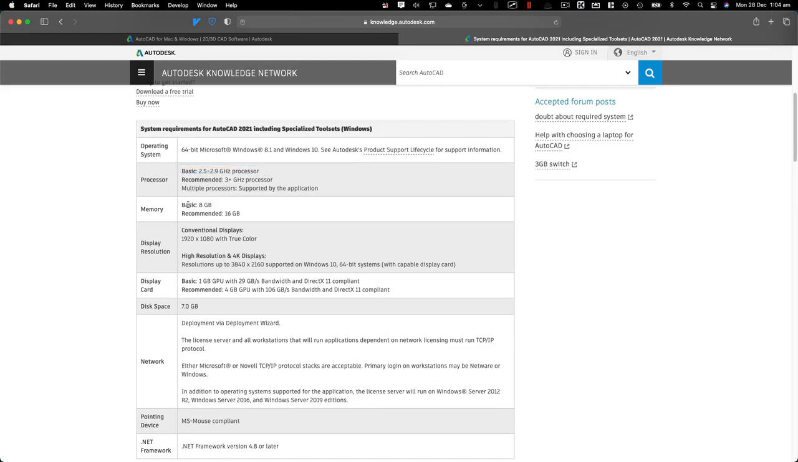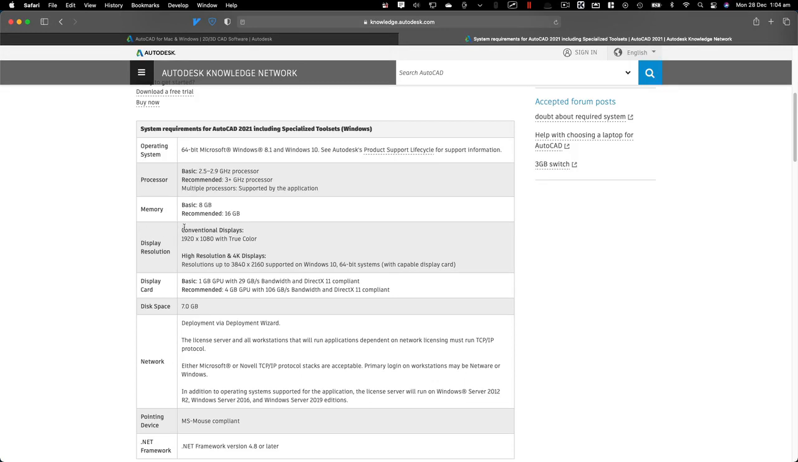RAM is another important component. Recommended is 16 and basic is 8. If you have 8 gigabytes of RAM, you should be able to do 2D drafting in AutoCAD. But for 3D work and for complex drawings, you need to make sure you have at least 16 gigabytes of RAM. If you have more than that, then it will surely help to boost the performance.